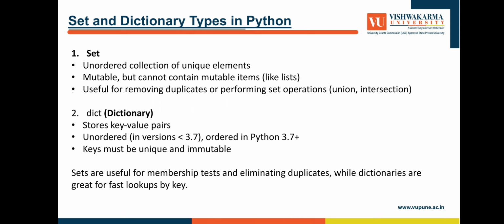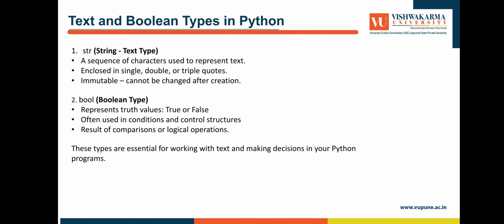Now dictionary: stores key-value pairs, ordered in Python 3.7 plus. Keys must be unique and immutable. Sets are useful for membership tests and eliminating duplicates, while dictionaries are great for fast lookups by key.